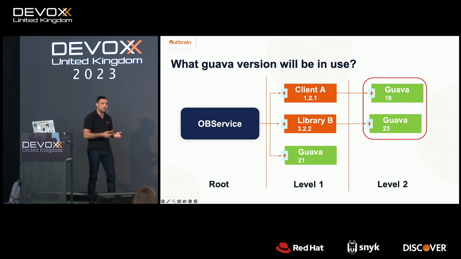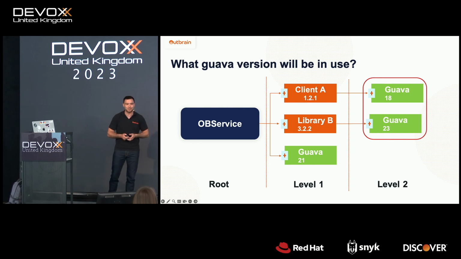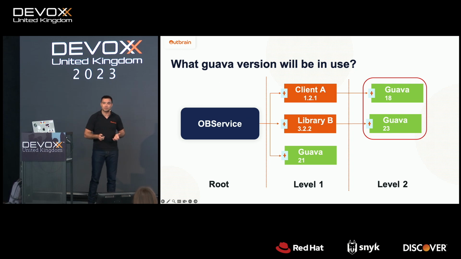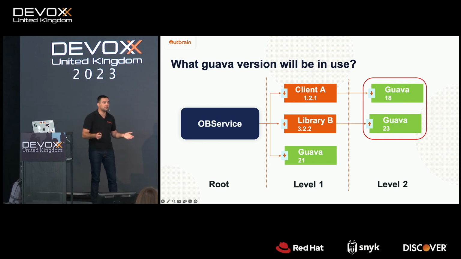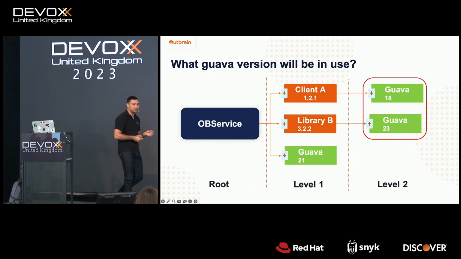But why do we need only one Guava version to be used in runtime, right? So the main reason is the JVM and how it works. It's all related to the Java class path and the class loader. When the class loader loads the classes from the Java class path, it loads each and every class only once. So the build tool says, I need only one version of a jar as part of my class path. And this situation is called conflict resolution.